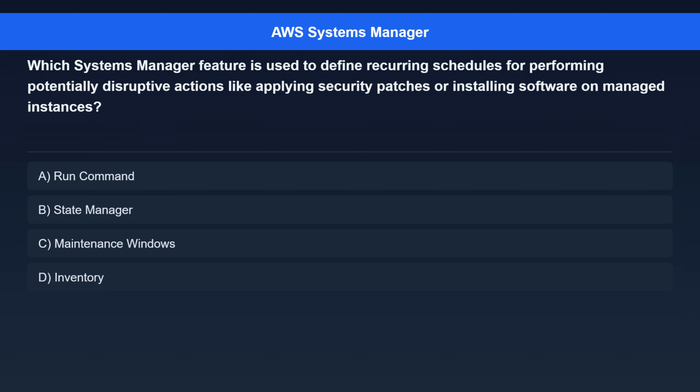Question 9. Which Systems Manager feature is used to define recurring schedules for performing potentially disruptive actions, like applying security patches or installing software on managed instances? Option A. Run Command. Option B. State Manager. Option C. Maintenance Windows. Option D. Inventory.